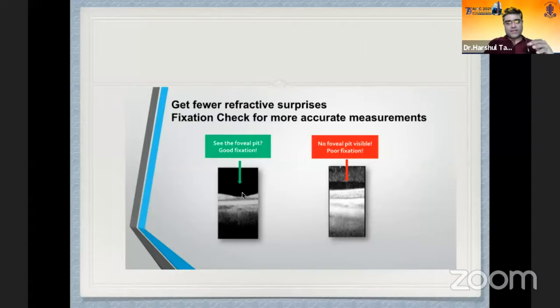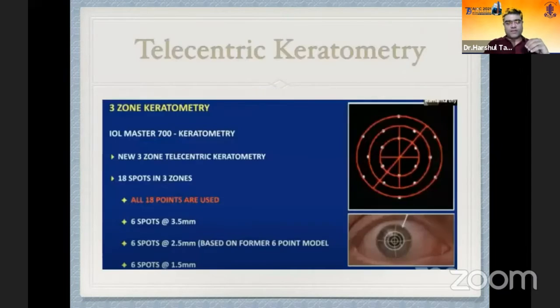So here we can check the foveal pit. It means the patient has good fixation, and if we don't see any foveal pit, it means the patient has poor fixation. This telecentric keratometry is distance independent. There are 18 spots in the 3 zones, at 1.5, 2.5, and 3.5 millimeters.